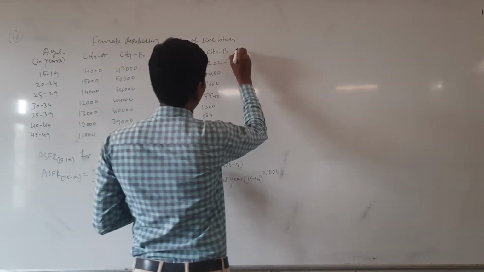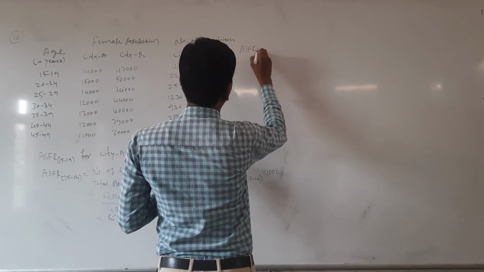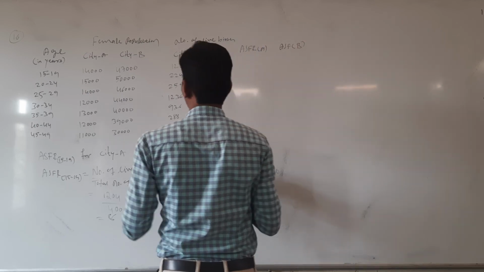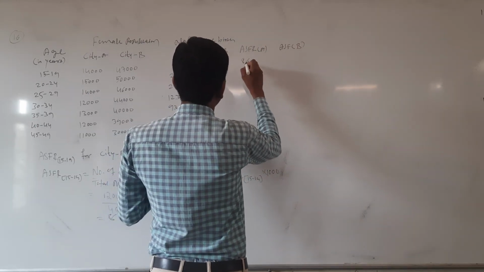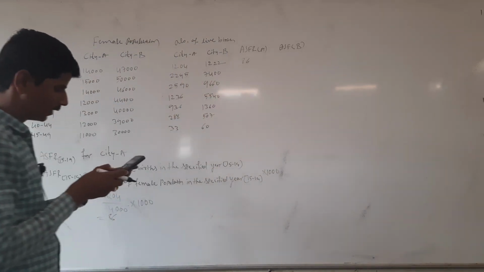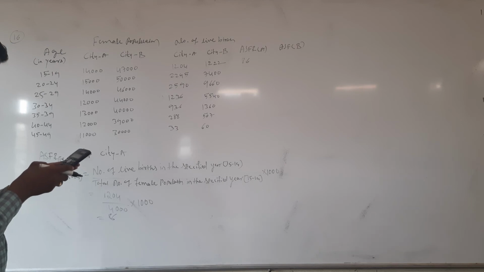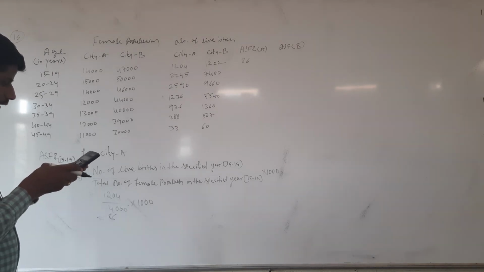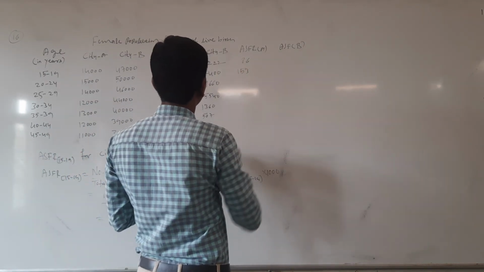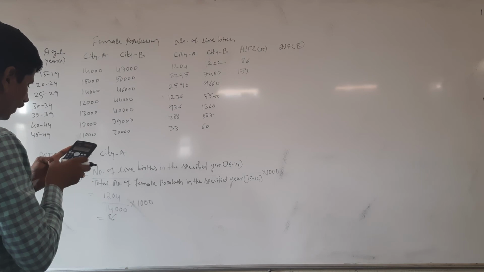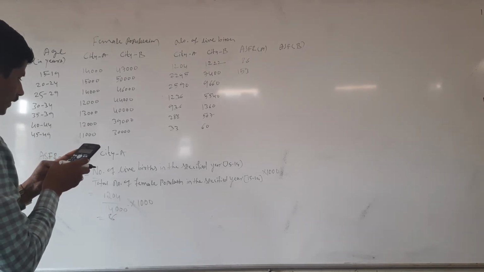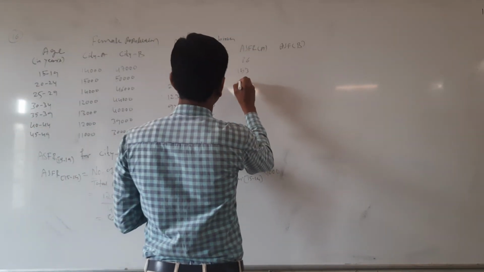Here ASFR for A is 86. Remaining you have to calculate as it is: 2295 divided by 15,000 into 1000, then you will get 153. The next, 2590 divided by 14,000 into 1000, then you will get 185.